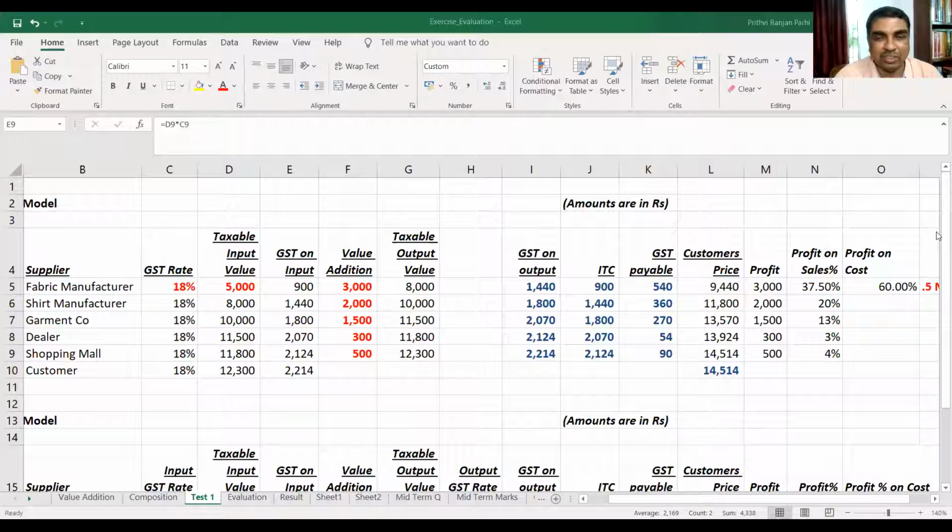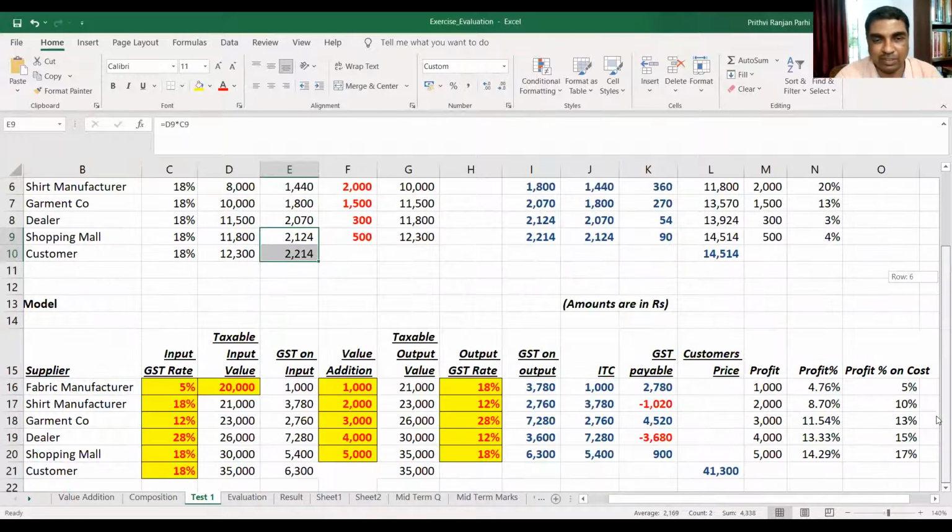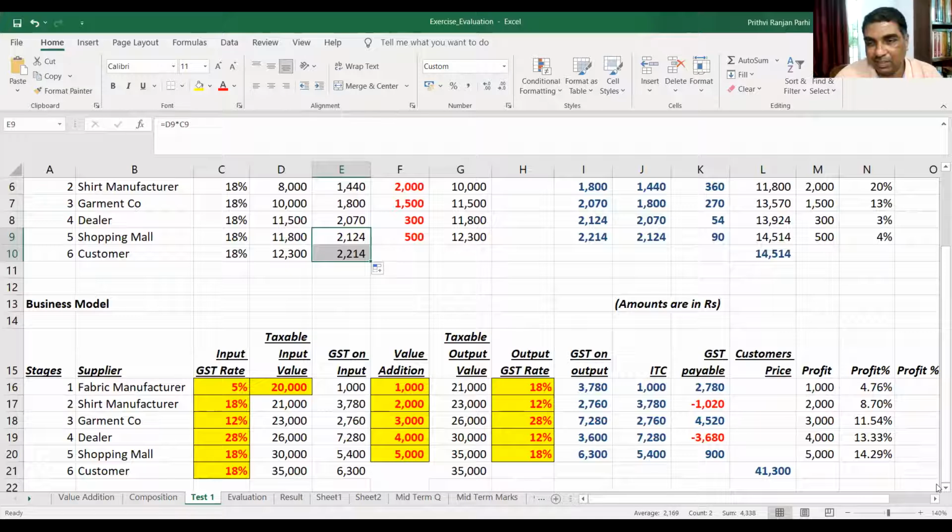What I showed you is just an example. And in this example, the GST rate was assumed the same. If you make it a little more complex, maybe in the next session you will be doing it with me. This is the situation which we'll be practicing here.